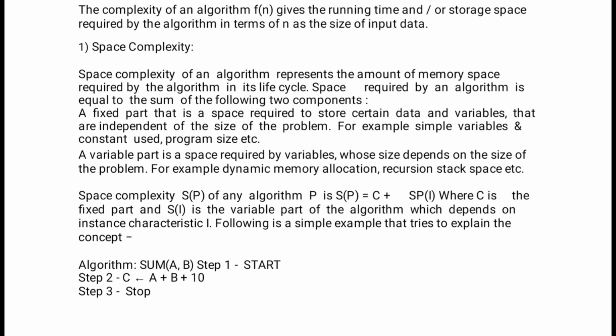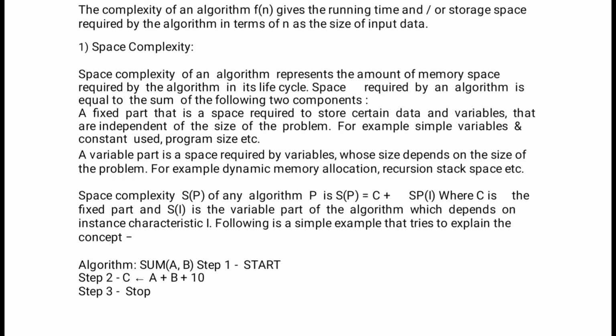The space complexity of an algorithm is represented by S(P), where P is the problem and S is the space required for it. S(P) equals C plus S(P) of the variable part, where C is the constant fixed part, and the variable part depends upon the situation.